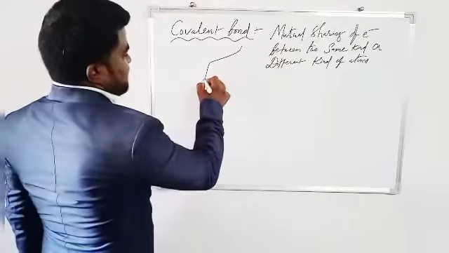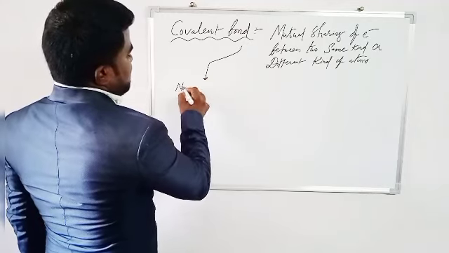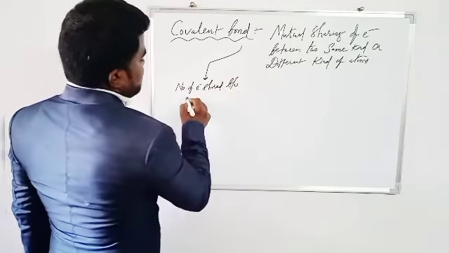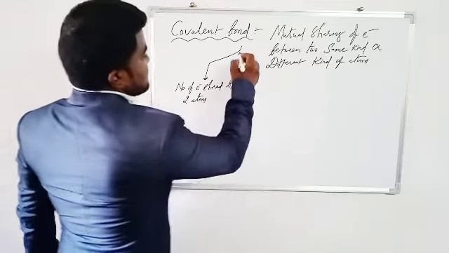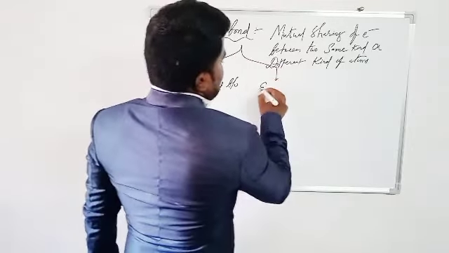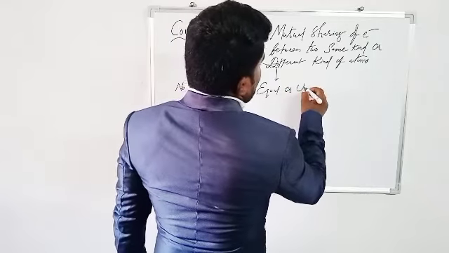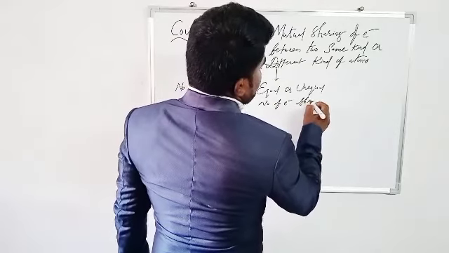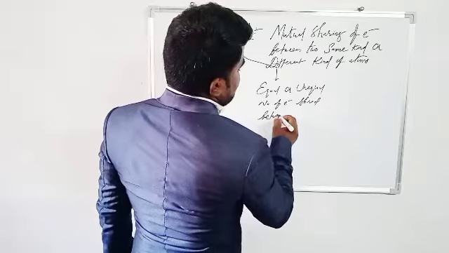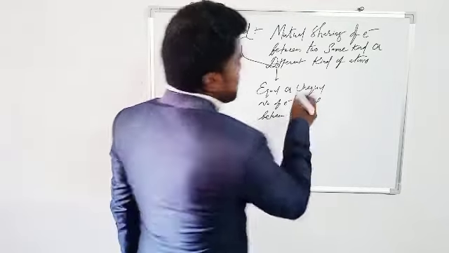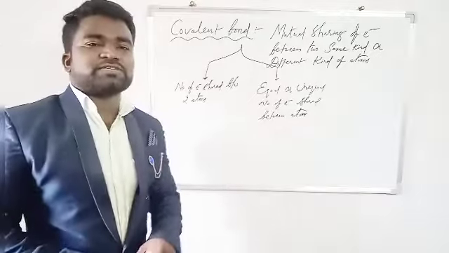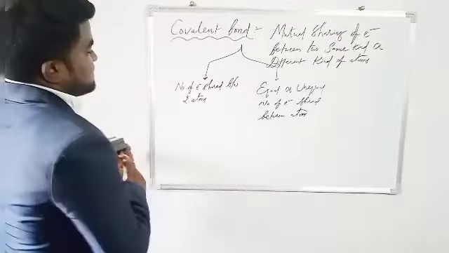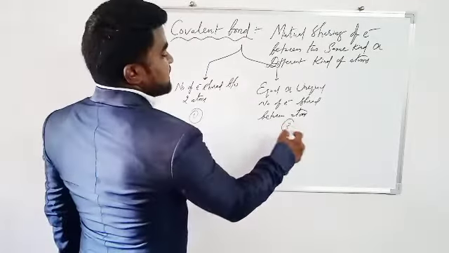First classification is based upon the number of electrons shared between two atoms. Second classification is based upon equal or unequal number of electrons shared between atoms. So we will discuss two classifications in the covalent bond, one by one.